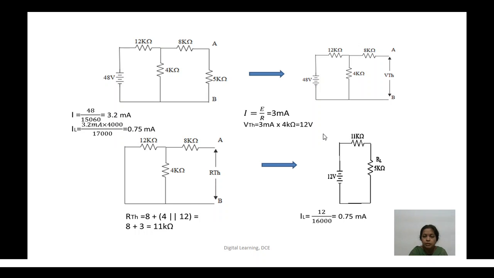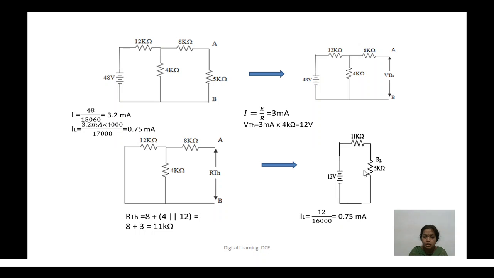So now we have a Thevenin circuit with Thevenin's voltage 12 volts as the source and Thevenin's resistance 11K as RTH. Now connect the load back and find the load current. Load current is 12 volts divided by total resistance, 11 plus 5, 16K, which is equal to 0.75 milliamps.